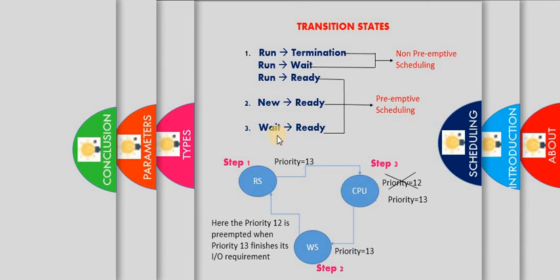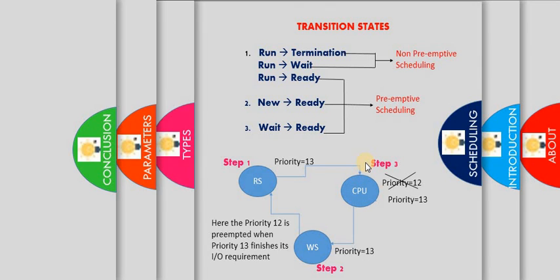Next, coming to wait to ready, let us see this example. As we have said, we pick a job from the ready state and load it into the CPU. That process has priority equal to 13 and enters into the CPU. At that time, it suddenly wants some other resources, so it moves on to the waiting queue. Here WS is the waiting state. At this time the CPU will remain idle, so the CPU is free here.